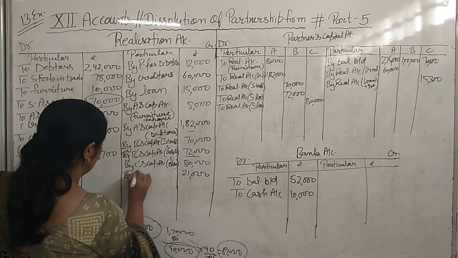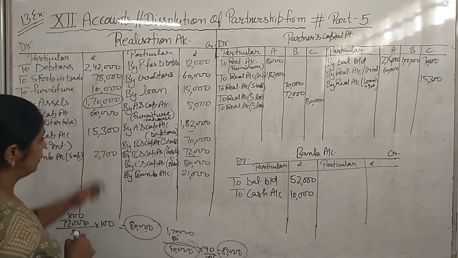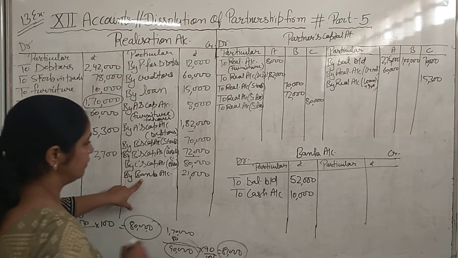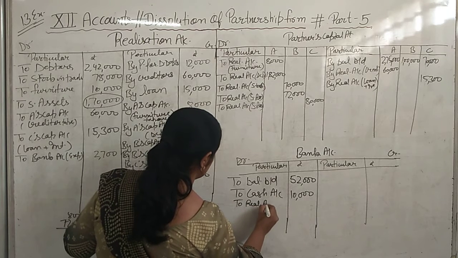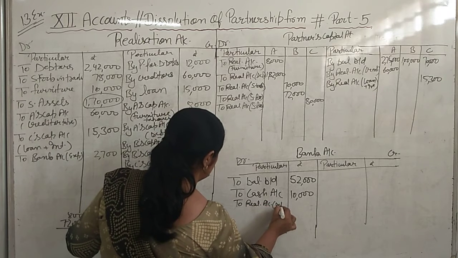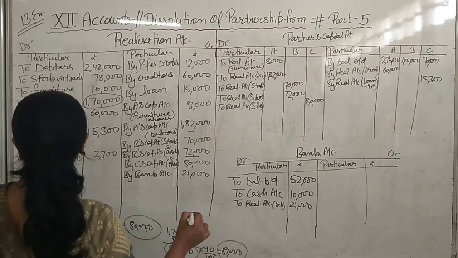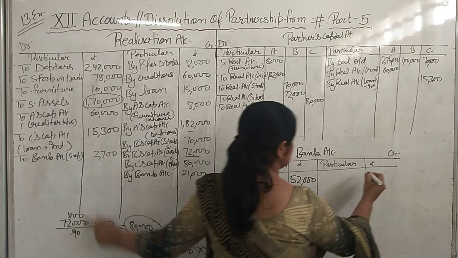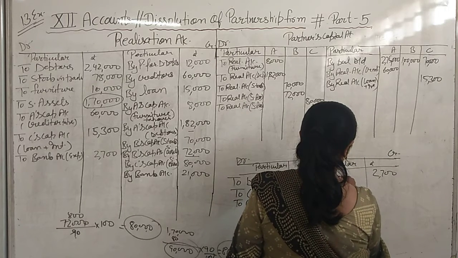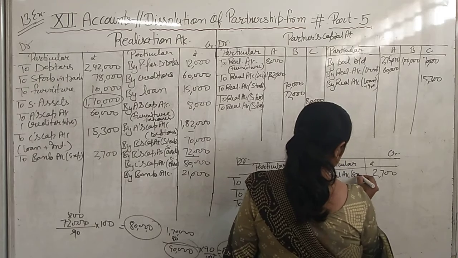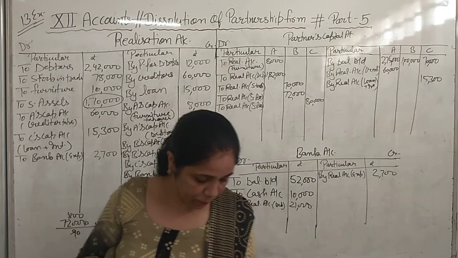So by bank account. Okay. If we are writing here bank account na, then we can write in the debit side of bank account also. साथ साथ ये भी बनाते जाओ. To realization account debtors 21,000. Here also we have written to bank account 22,700. By realization account in bracket you will write expense. साथ साथ ये भी complete हो जाएगा आपका.